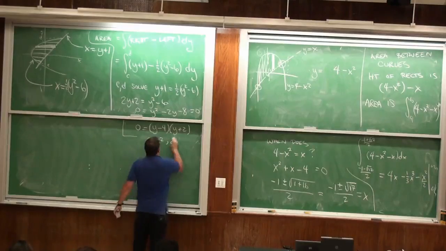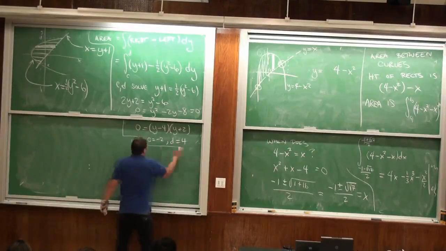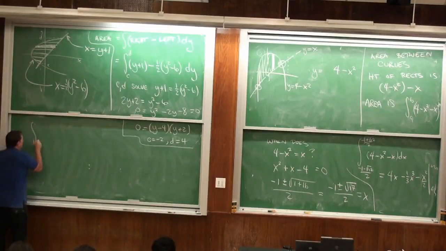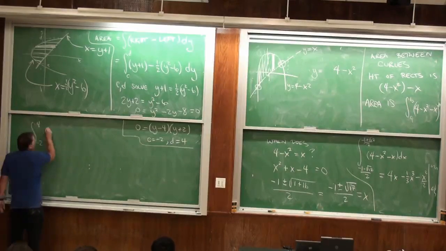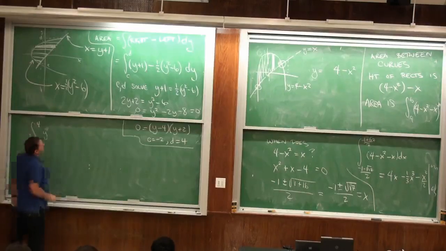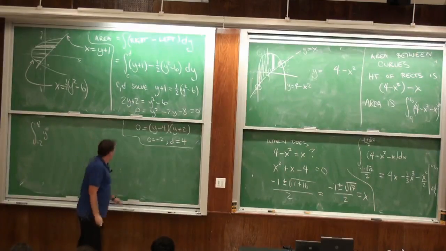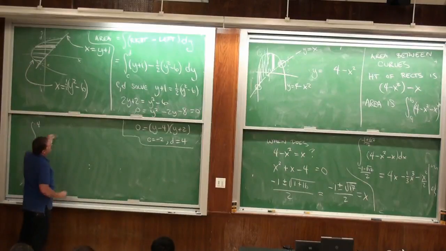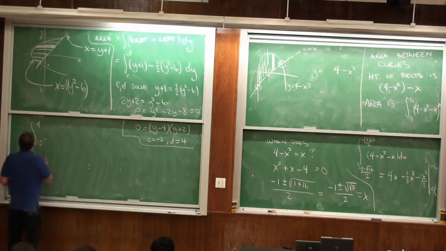So that means that my, who is C? C is negative 2, d is 4. So that means that my integral is from negative 2 to 4 of, well, it's all there anyway, right? Y squared minus 2y plus 8. No. 1/2.